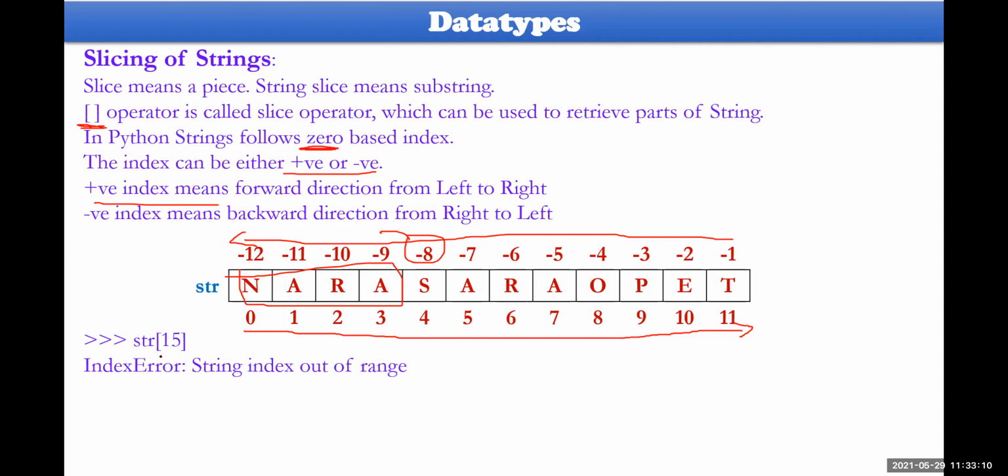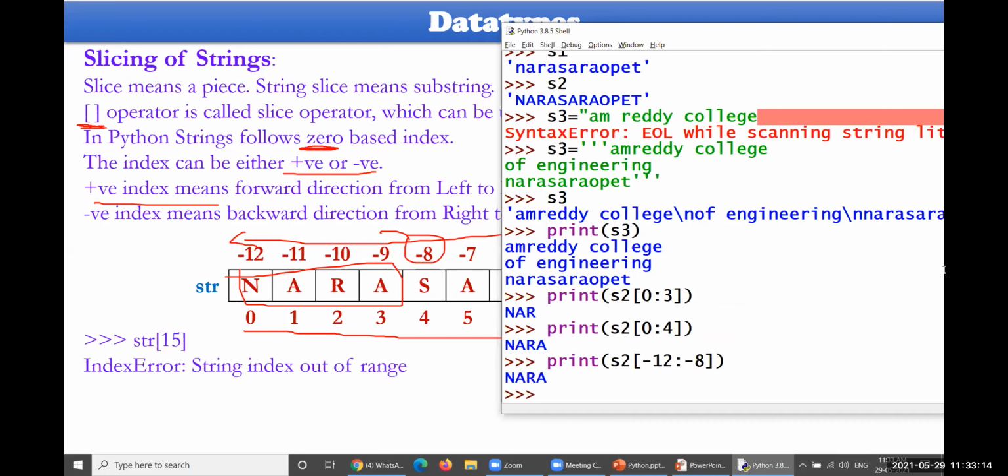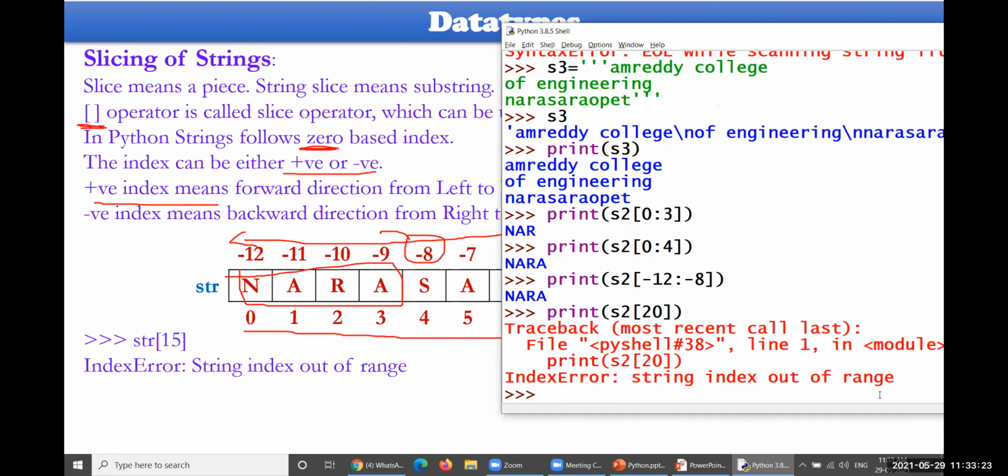If you take something like this, out of range, totally 11 characters are there. If I would take print S2 of some 20, actually the 20th character is not available within this one. So you could get string index out of range. There is an error, string index out of range. It could not be taken into consideration.